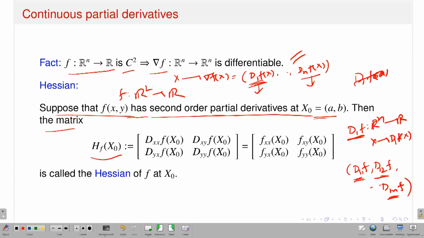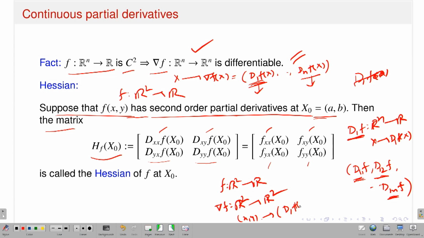What is this? This is nothing but dxx, the second order partial derivative of f at x naught, then dxy of f at x naught, dyx of f at x naught and dyy of f at x naught, or in other words in the same notation fxx, fxy, fyx and fyy. Now, let me tell you this fact also: if I have a map from R2 to R, then what is my gradient map? This is a map from R2 to R2, and how does it act? If you say this is x comma y, it goes to d1 of f and d2 of f.